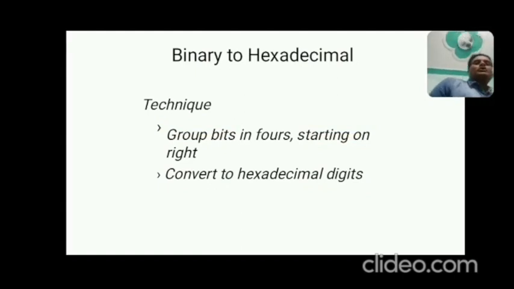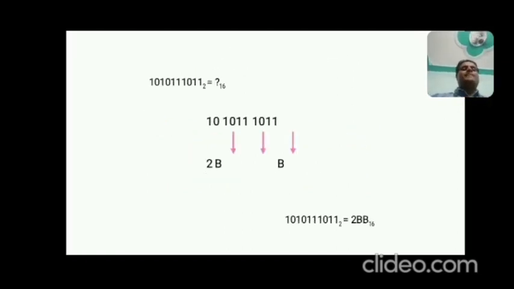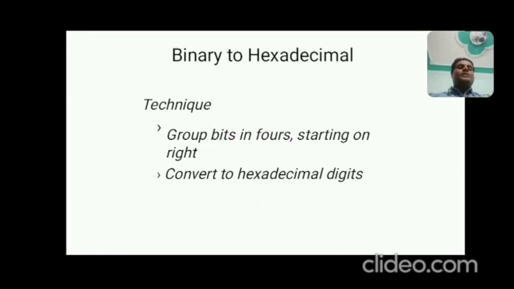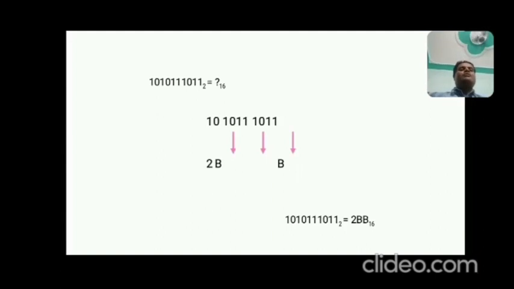Simple. Group bits in 4 starting on the right, convert to hexadecimal. The reverse of the same proposition. How? If you have the binary number and you want to convert it to hexadecimal, just start grouping bits in 4, starting on the right.